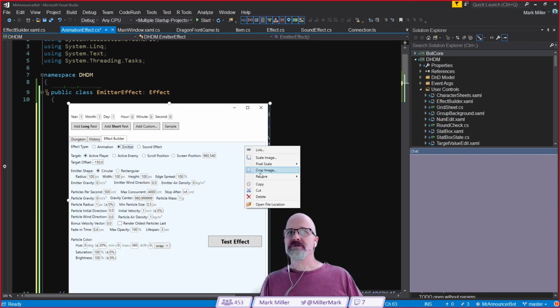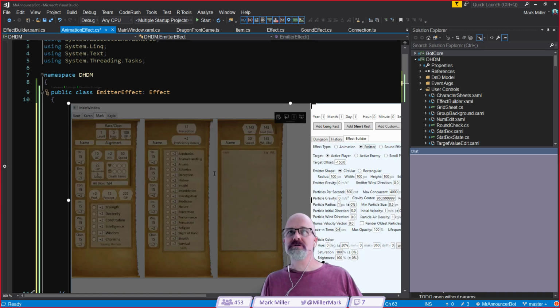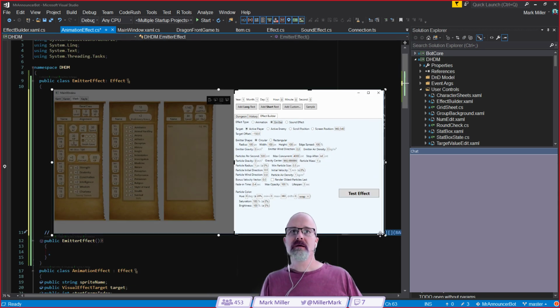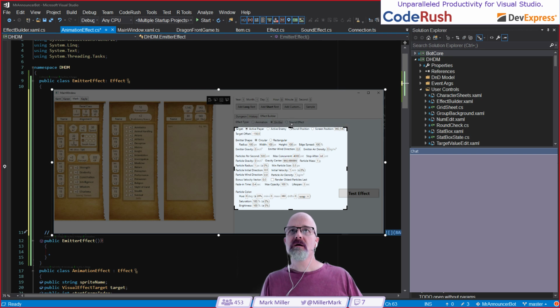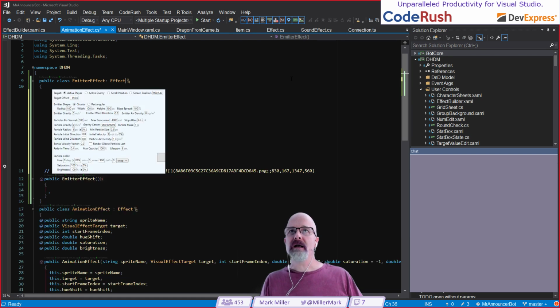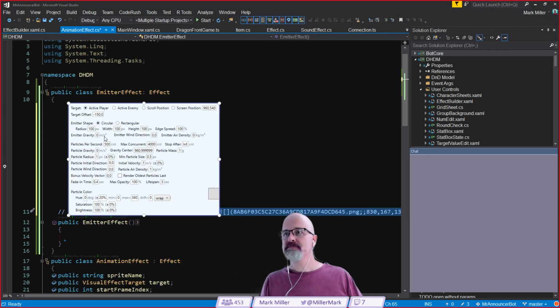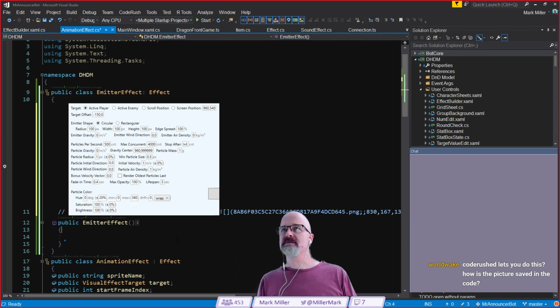And let me crop this a little more. Crop image. Zoom out a bit. I only need like here and here. Like that. Okay, and let's zoom back in. So there's my image right there. That's what we're going to base all of our properties and shapes on.